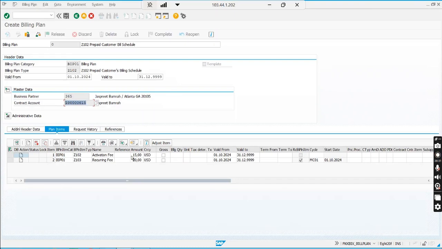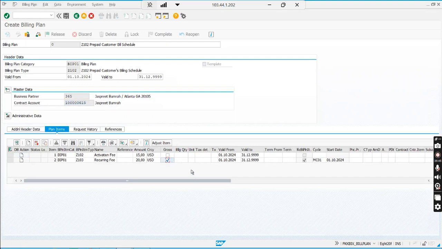So I can change the amount also. I can change the valid-from date also. Say I want to do the 5th of October, every month the 5th. That way also I can do. And here I want to show you, say one of them I will choose as gross, the other one as net. What is that? This is for tax calculation.